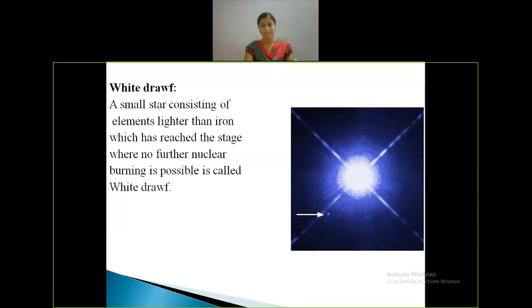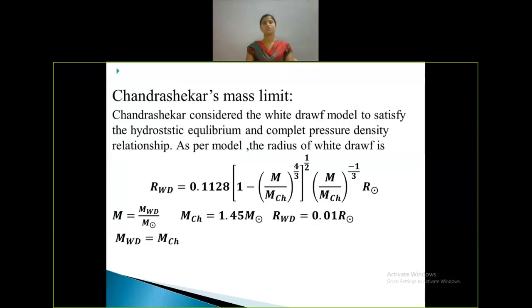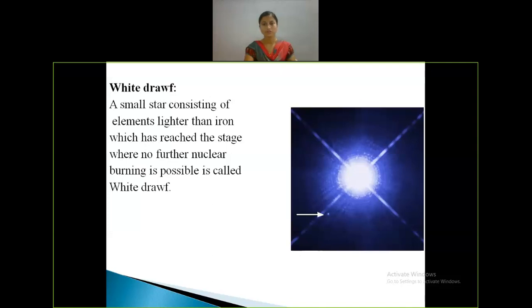The next topic is Chandrasekhar's mass limit. According to Chandrasekhar, the density of the real white dwarf is not uniform. The density will be maximum at the center, and it decreases and reaches zero as we go towards the surface. As we can see here, this is the white dwarf and this is the center.